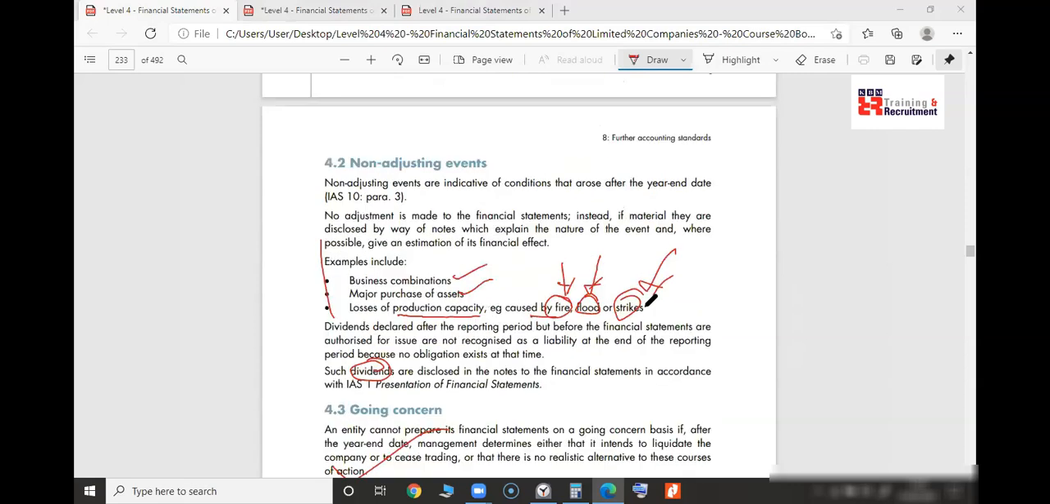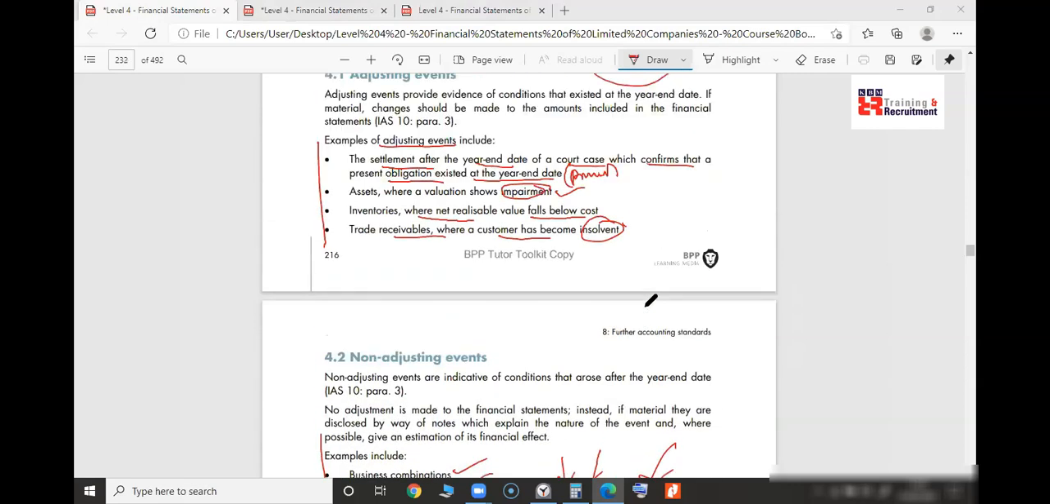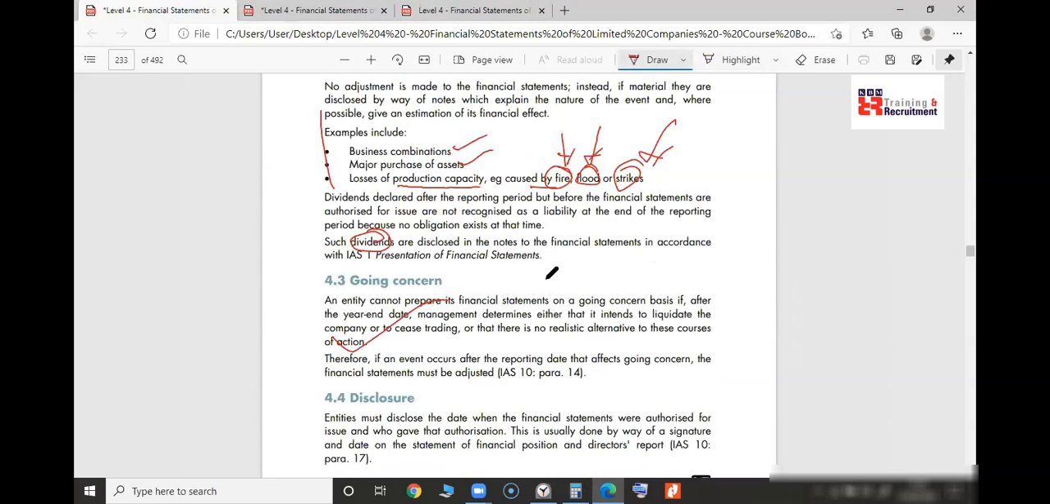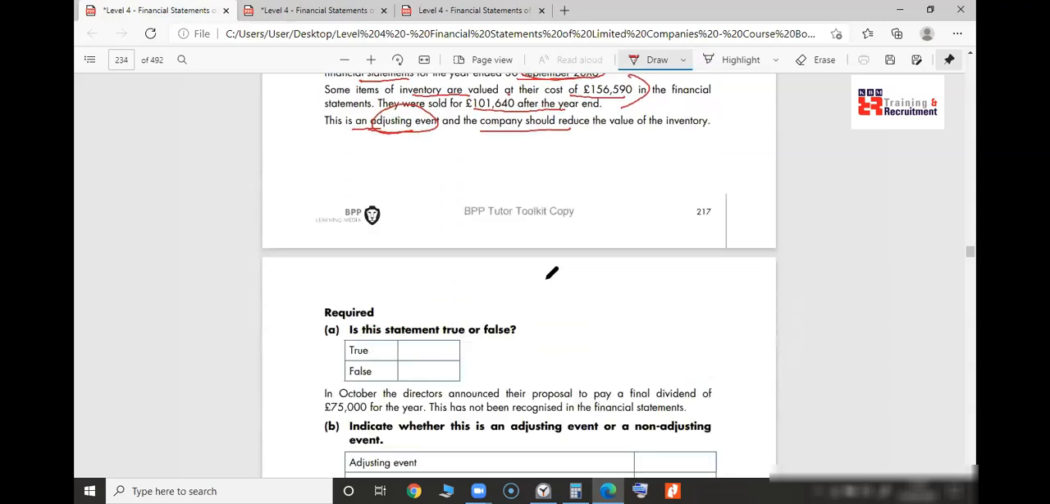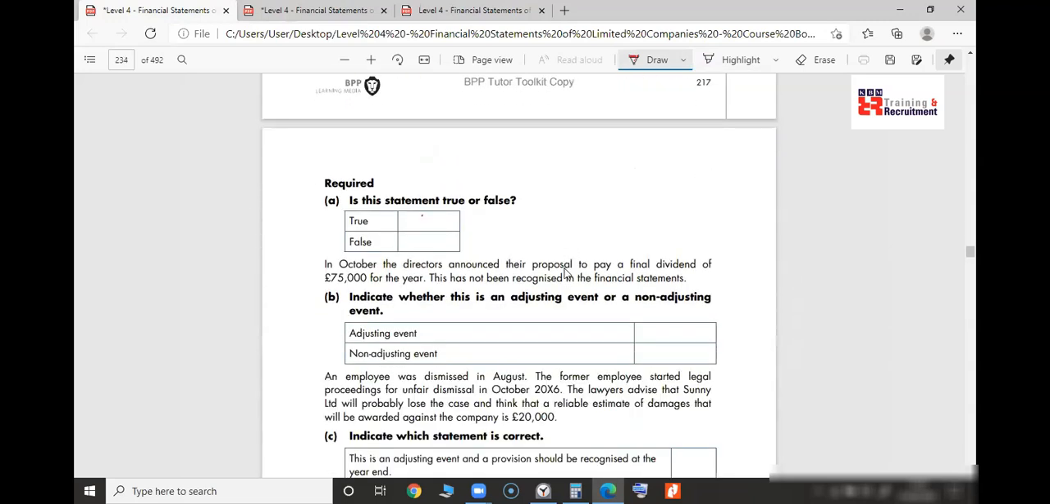Where are we getting this answer from? I'm highlighting it, isn't it? This one. Easy peasy, lemon squeezy. It was true. Okay, next one.